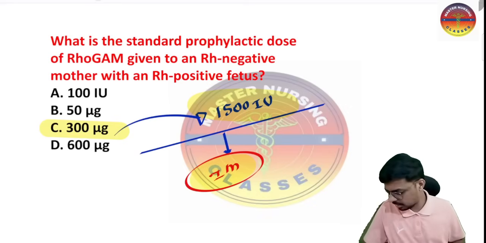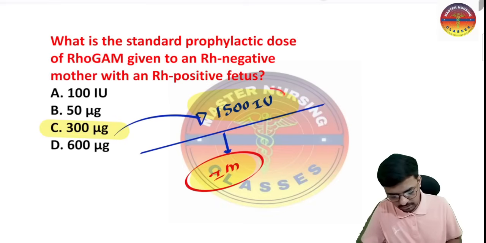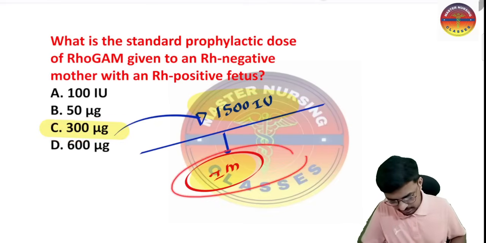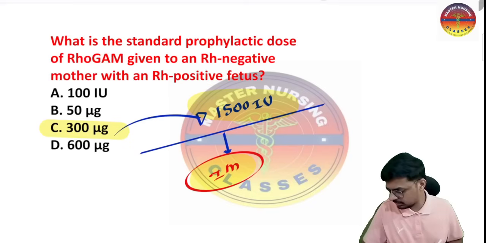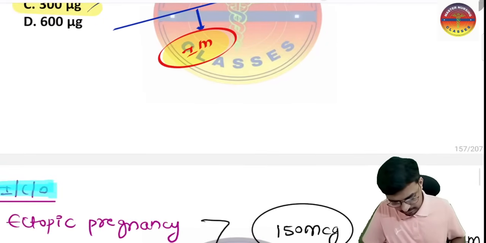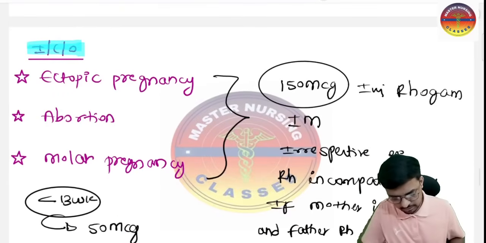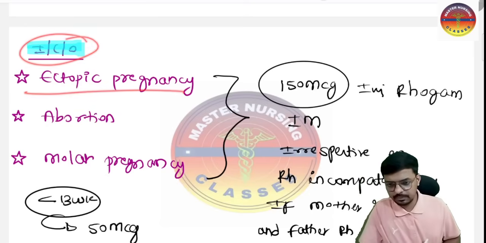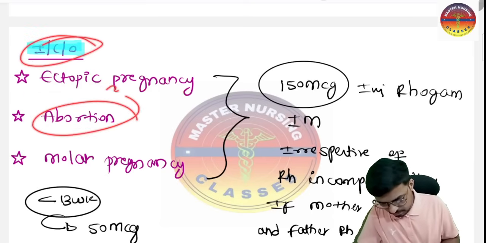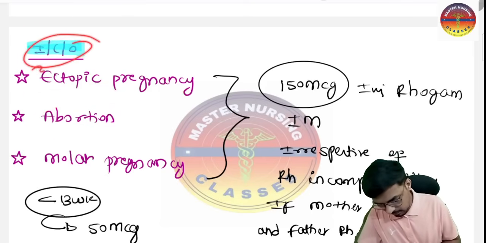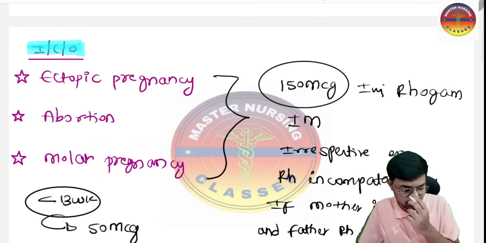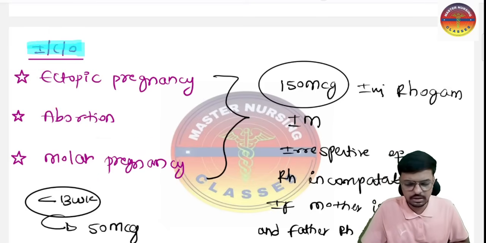So please do remember, the standard prophylactic dose I told is 1500 international unit or 300 microgram, by intramuscular route. This is very important. Please do keep it in mind. And here come the golden points that we must know. In case of ectopic pregnancy, abortion, and molar pregnancy, in all these three situations there is the highest chance and risk of exposure of the mother to fetal blood.